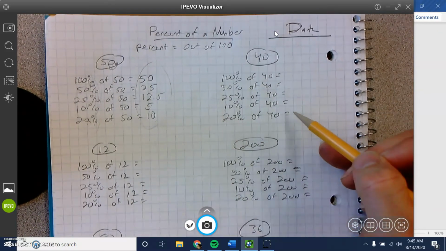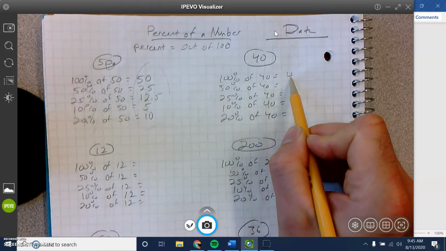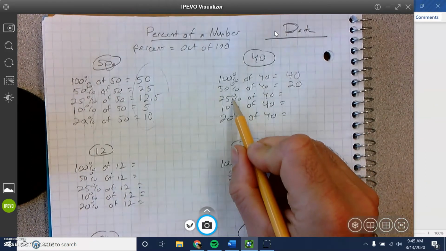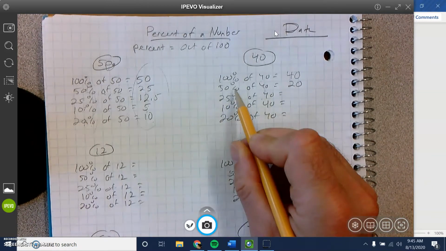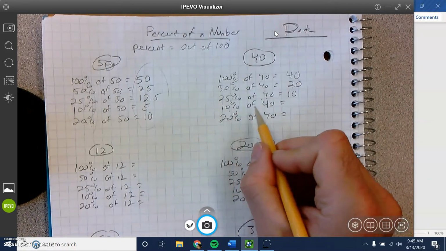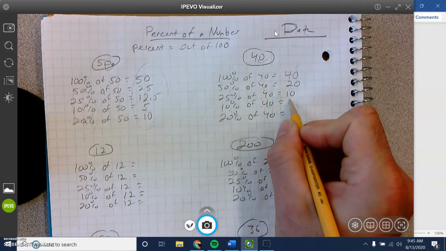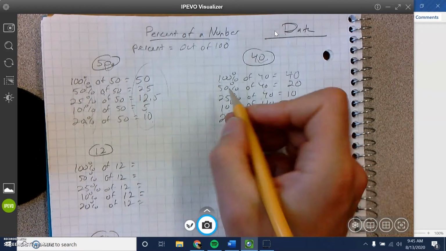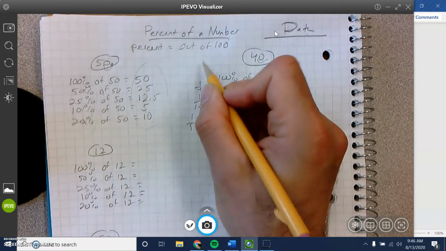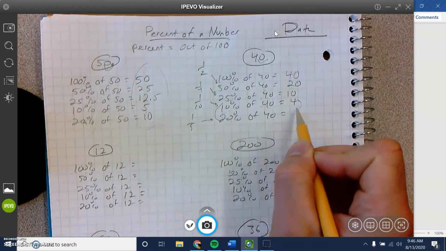Let's do 40. Pause the video, write this down if you need. No calculator. Notice I didn't use a calculator. 100% of 40 is the whole thing. 50% of 40, that's half of 40, which is 20. 25%, that's a fourth, so divide 40 by 4 and you get 10. 10%, you divide by 10, or you can just move the decimal over 1, which is the same thing, and that's 4. 20% is a fifth, or it's double 10%, so double 4 is 8.